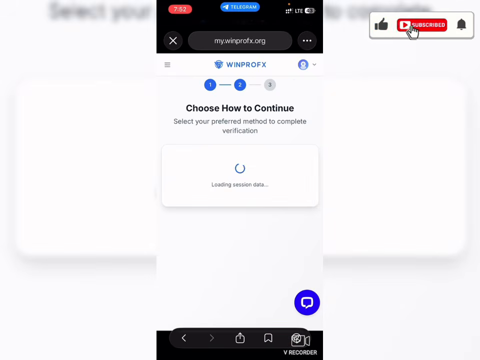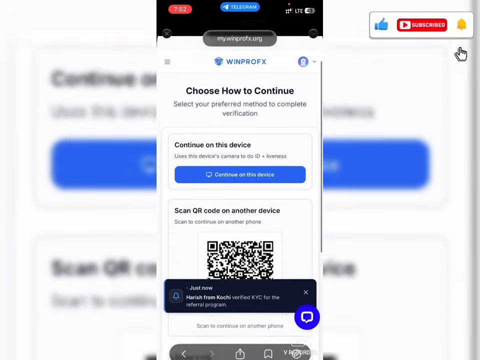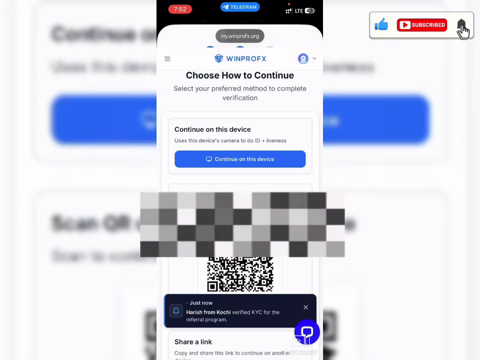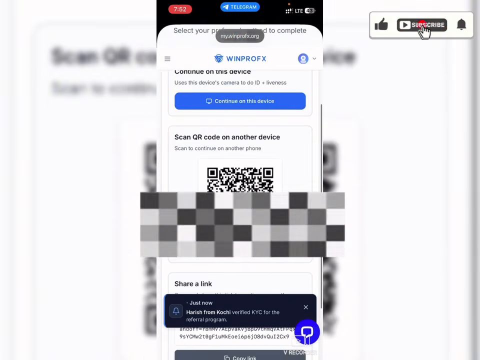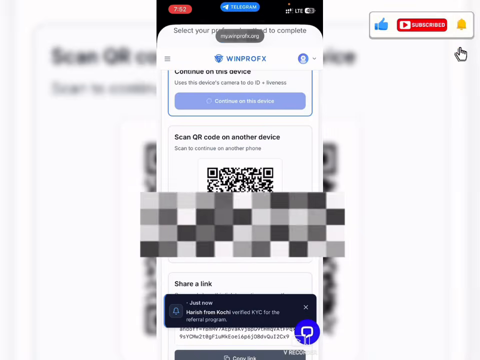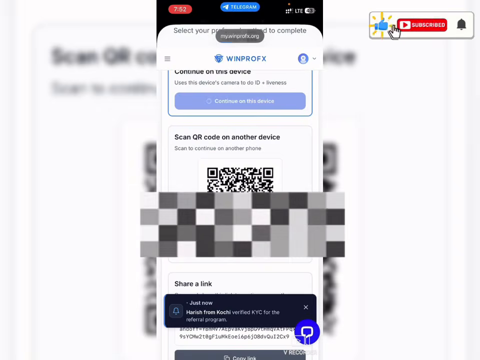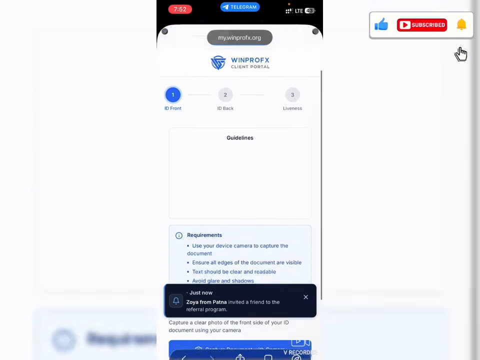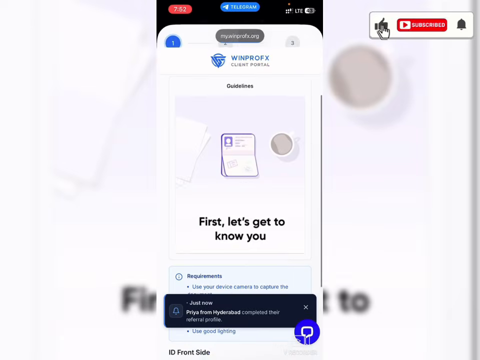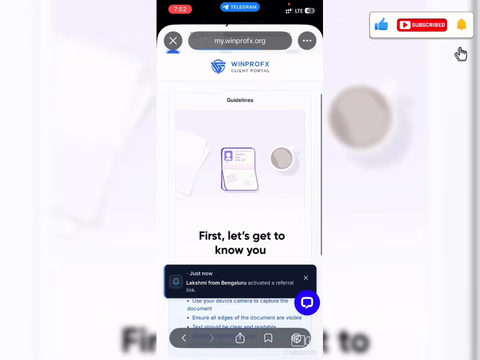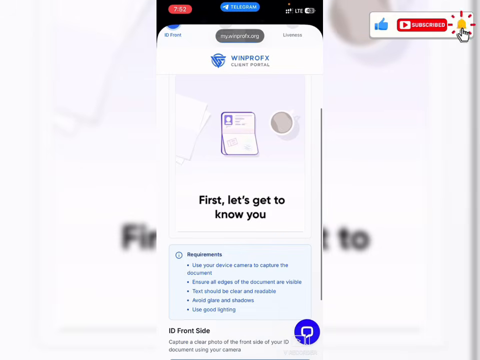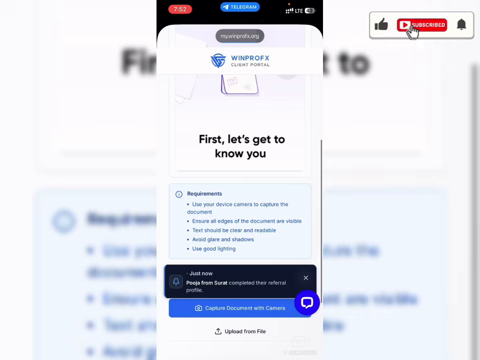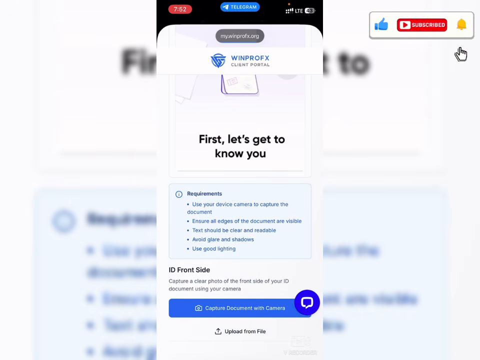Right there, you can see start verification, and use this device camera to do ID and live. Like continue on this device, click on it, click on continue on this device, and it should be brought to this section right here. Now these are the guidelines you need to follow to make sure your documents are not rejected. Now you can see the requirements are being shown right here on the screen.